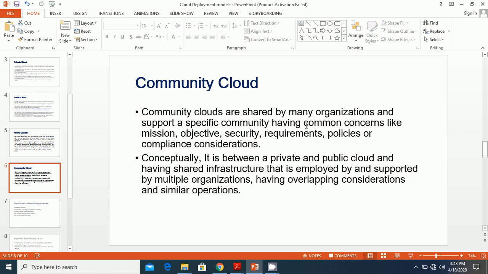Conceptually, it is between a private and public cloud and has shared infrastructure that is employed and supported by multiple organizations, having overlapping considerations and similar operations. These organizations behave like members of a community, although the physical existence of the shared cloud may reside on any member's premise or even a third party site.